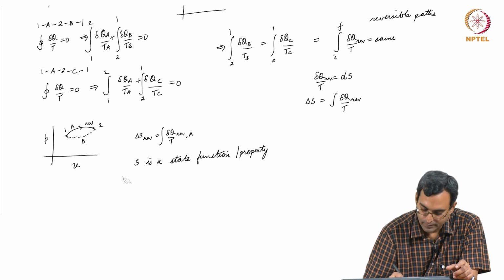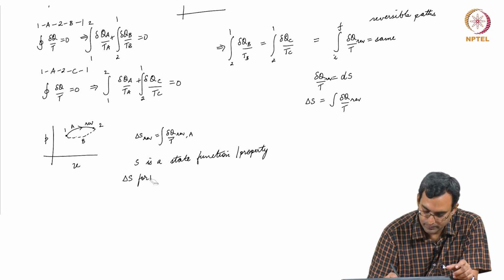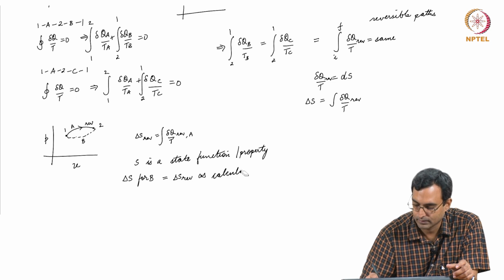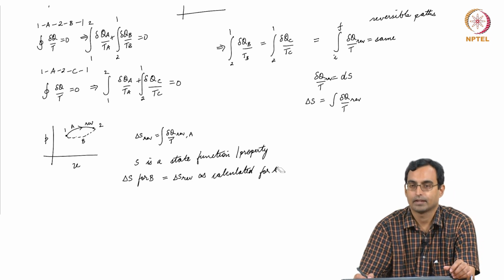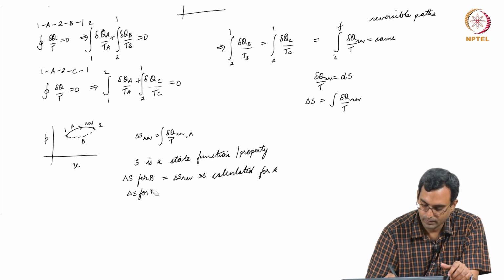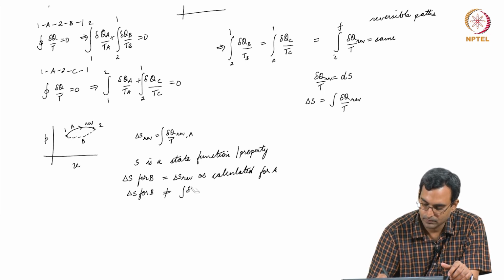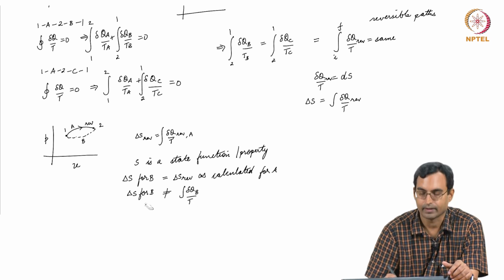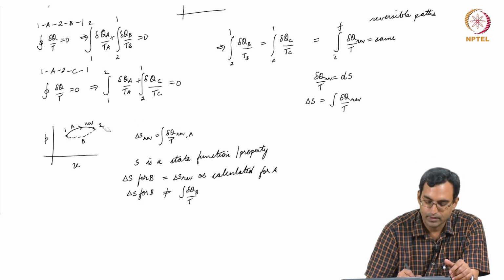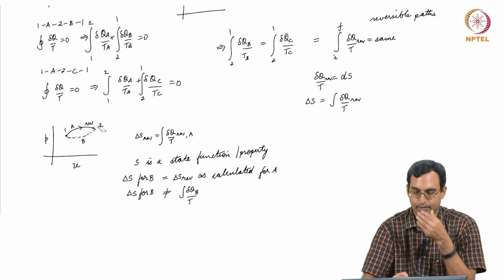So, this delta S for B will still be equal to delta S reversible as calculated for A. That is something which we can say, but delta S for B is not equal to delta Q B by T. This is not correct, but it is equal to whatever I can calculate on the reversible path A. So, that is essentially what we can see.